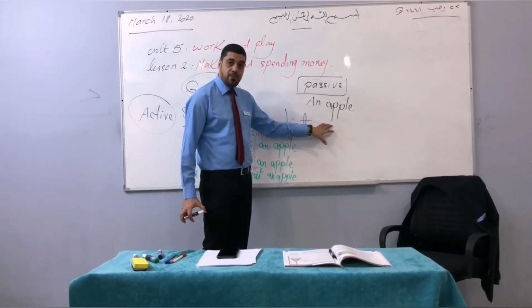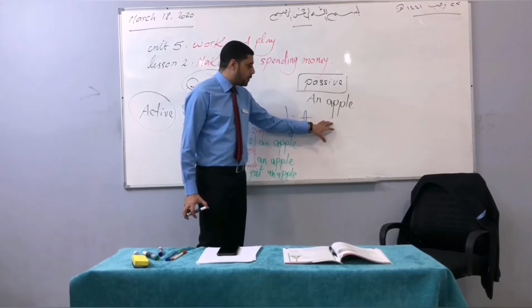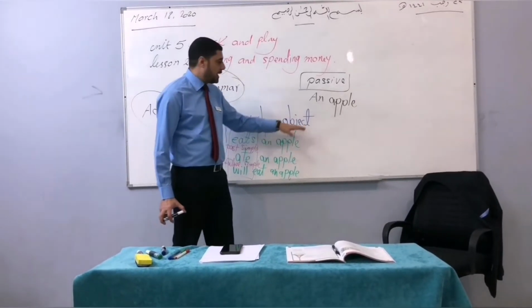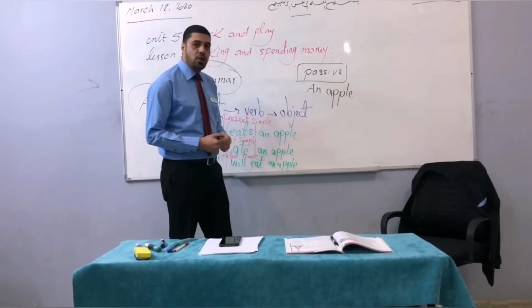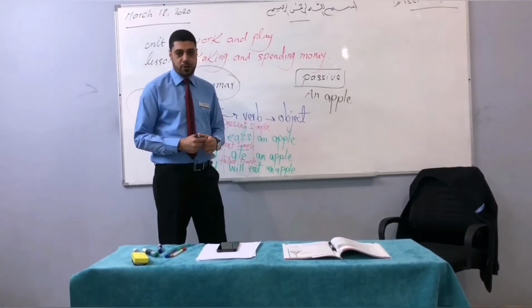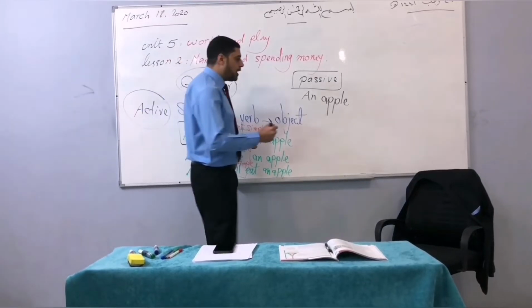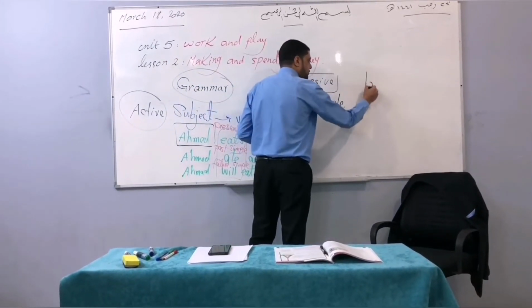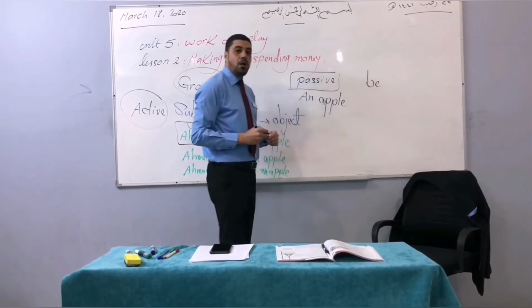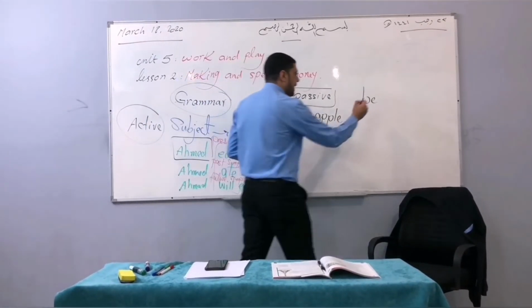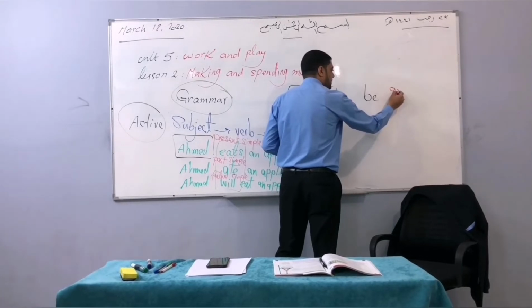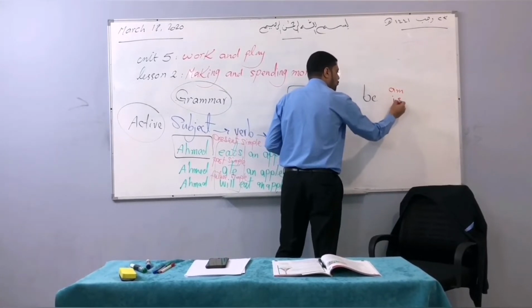The first step we have already done is putting the object at the very beginning of the sentence, focusing on it, and then using verb to be. We all know that be means am, is, and are.